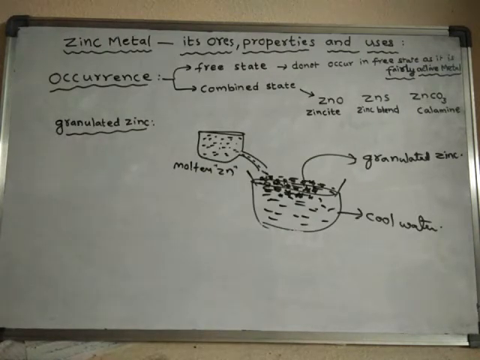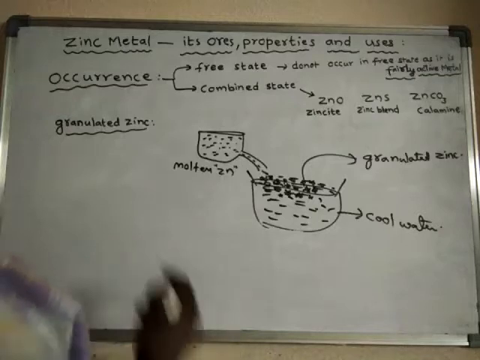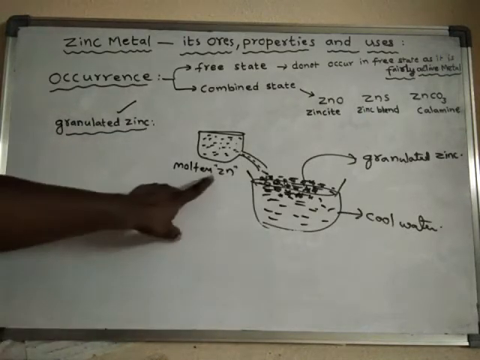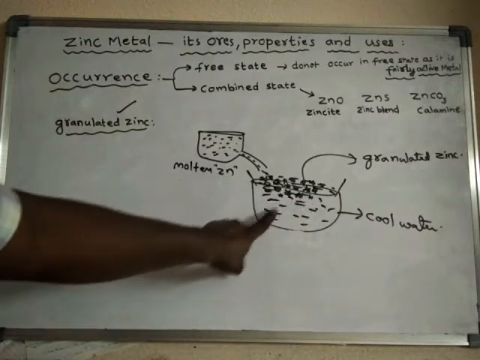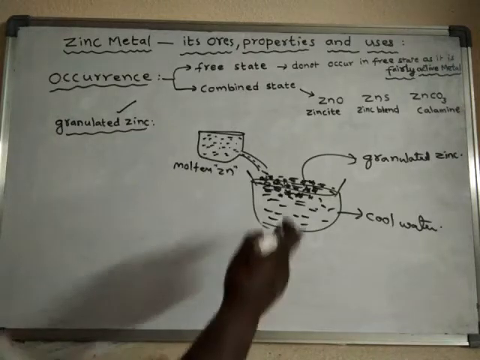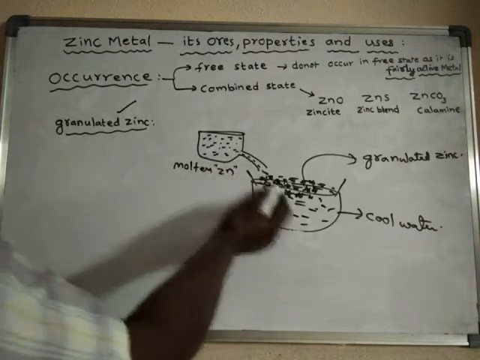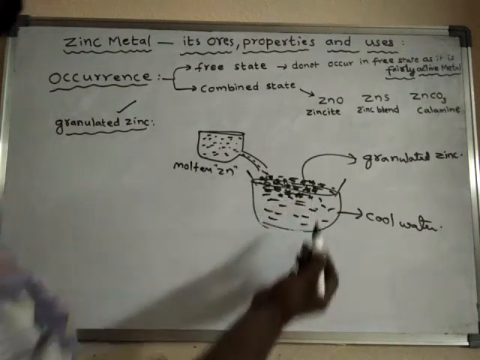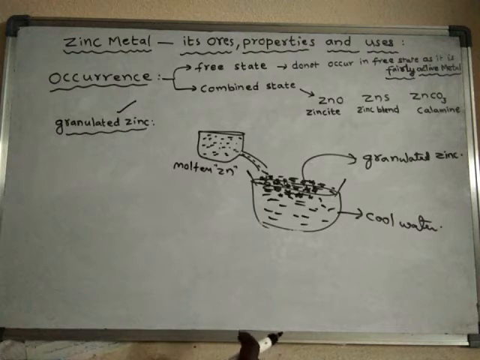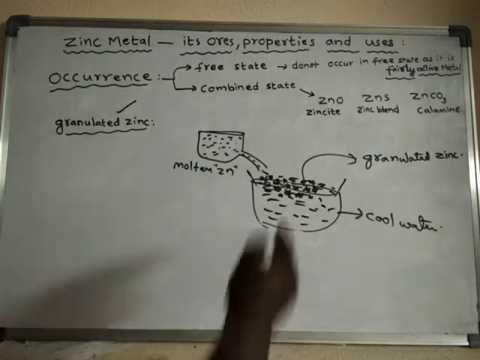This granulated zinc has a little amount of copper as impurity. So how is granulated zinc prepared? When molten zinc is poured into very cold water, the molten zinc will solidify and break down into uneven pieces. These uneven pieces of zinc are called granulated zinc.